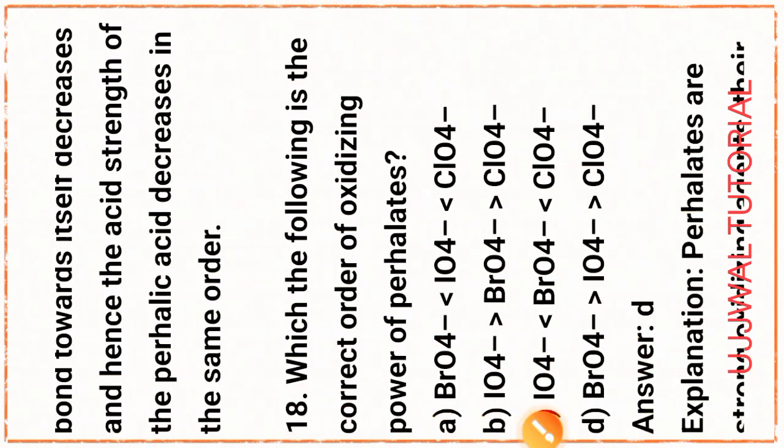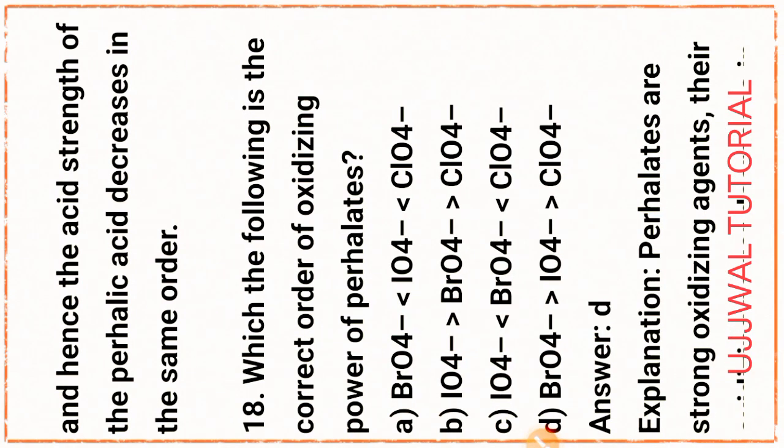Next question, question number 18. Which of the following is the correct order of oxidizing power of perhalates? That is option D, that is BrO4 minus greater than IO4 minus greater than ClO4 minus, the negative charge, anion form.